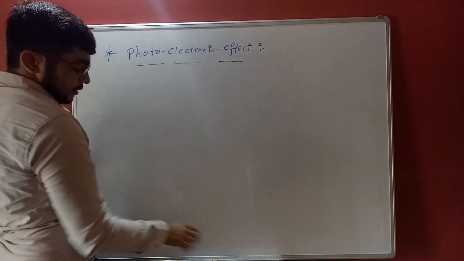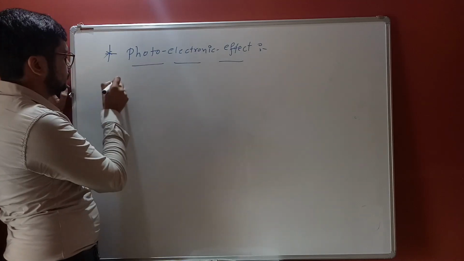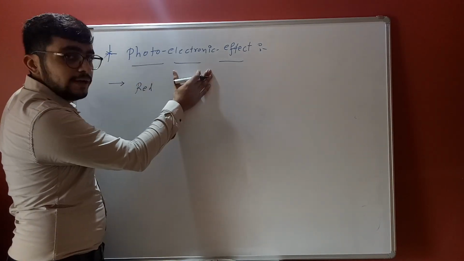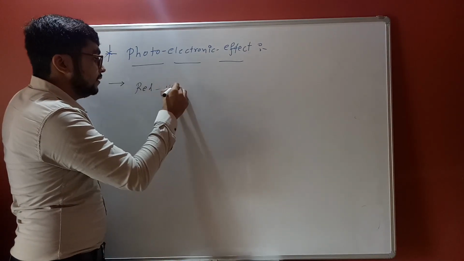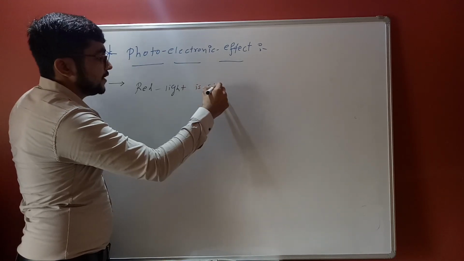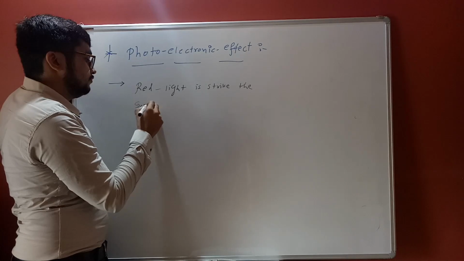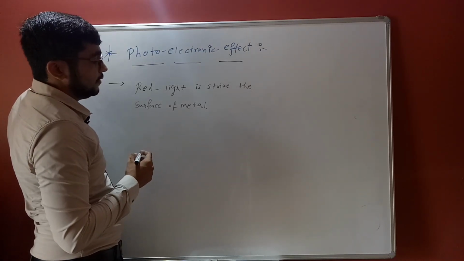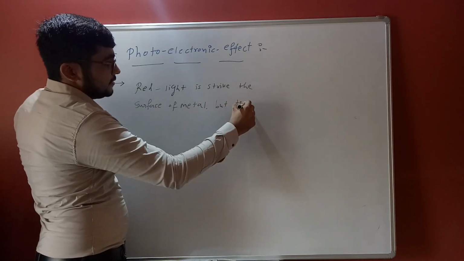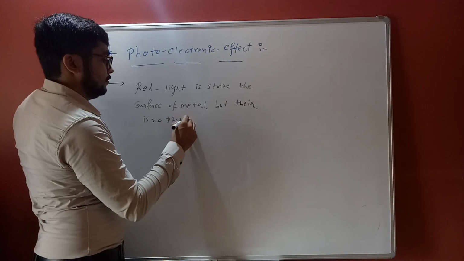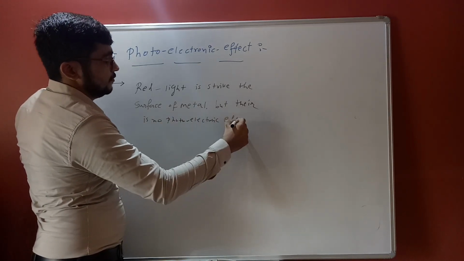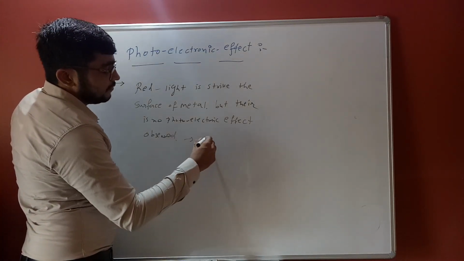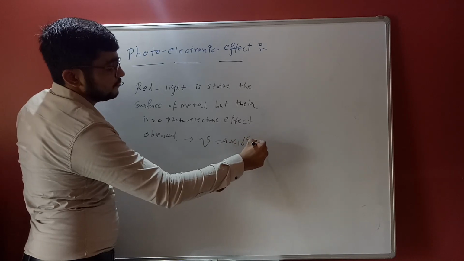Next, let us consider an example to understand the concept better. Suppose red light strikes the surface of a metal, but no photoelectric effect is observed, because the threshold frequency is 4 multiplied by 10 raised to 14 hertz.